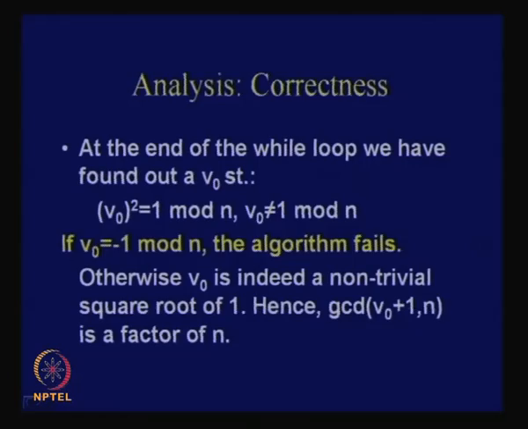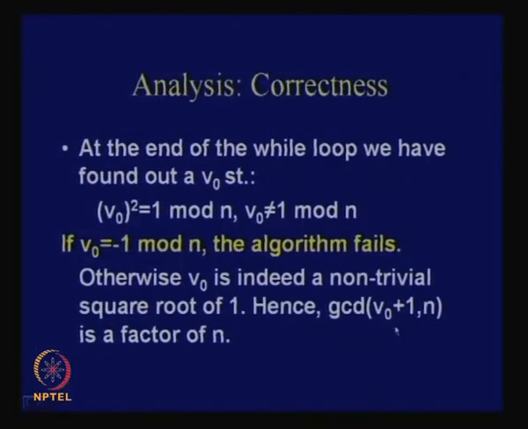First, V0 square, we have understood why it works: if V0 square is equal to 1 modulo n, that is at some point you get that, and you also ensure that V0 is neither plus 1 nor minus 1, then by what we discussed about factorization, we know that n can be factored by computing the GCD of V0 plus 1 and n. So, indeed the GCD of V0 plus 1 comma n will give you a factor of n.